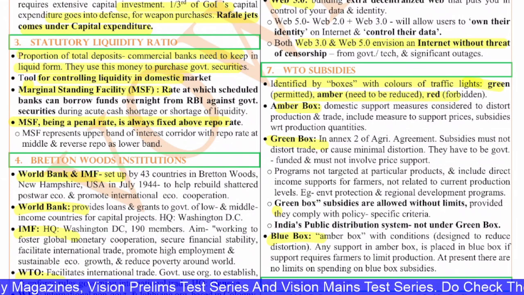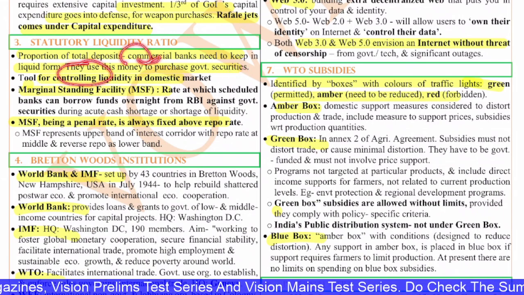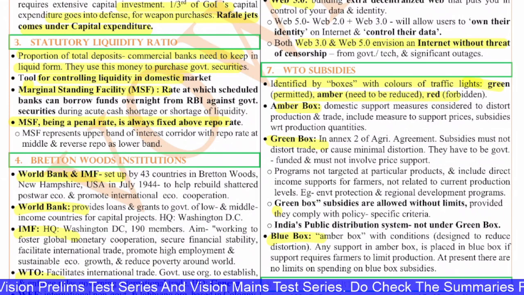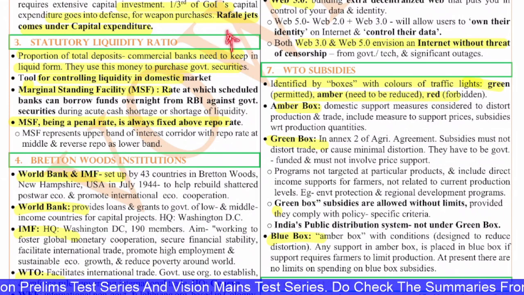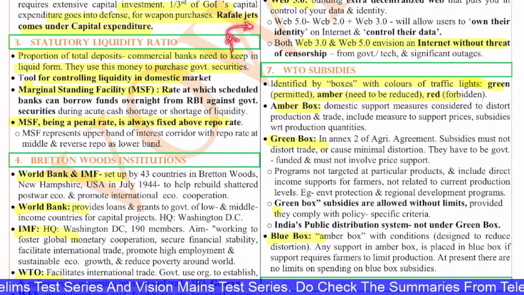They use this money to purchase the government securities. It is a tool for controlling liquidity in the domestic market. So a certain portion of the deposits that a bank will receive has to be kept in the liquid form that is determined by the Reserve Bank of India.